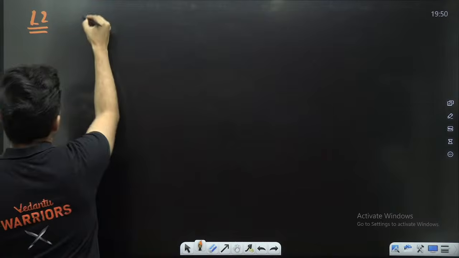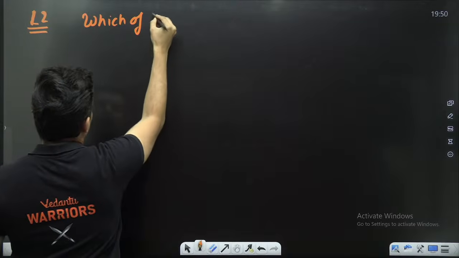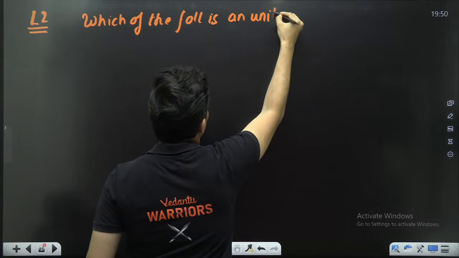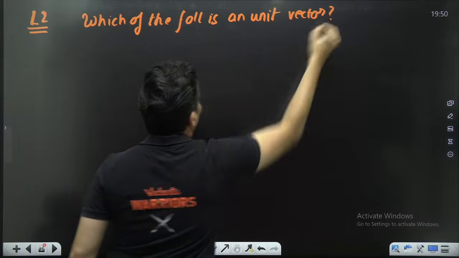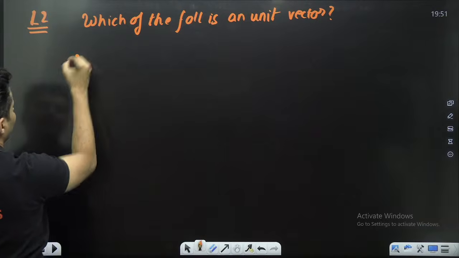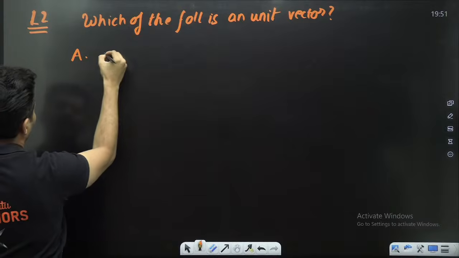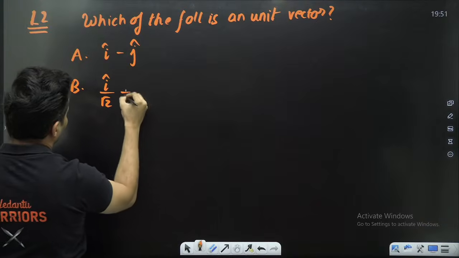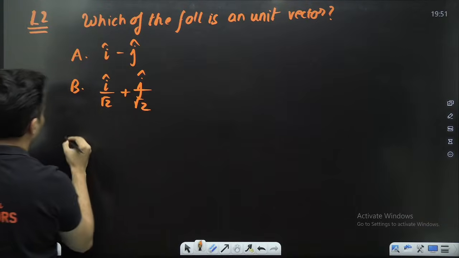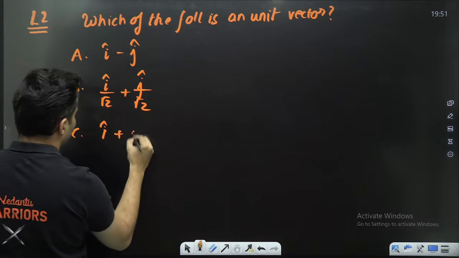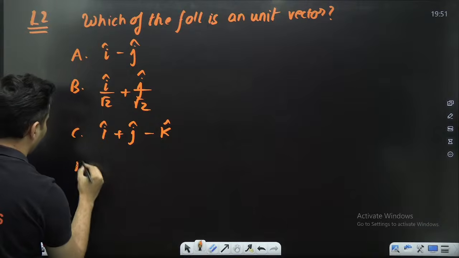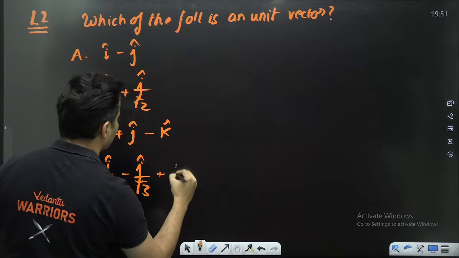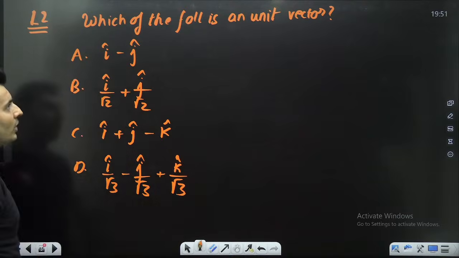Which of the following is a unit vector? Options are: first one, i cap minus j cap; second, i cap by root 2 plus j cap by root 2; third, i cap plus j cap minus k cap; fourth, i cap by root 3 minus j cap by root 3 plus k cap by root 3. Multiple options could be correct. More than one can be correct.